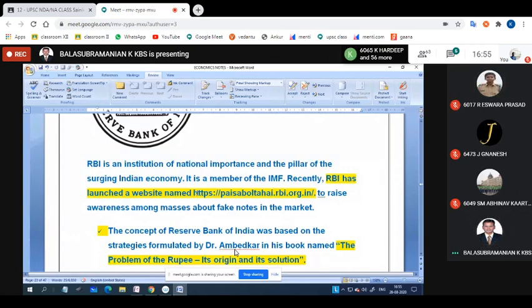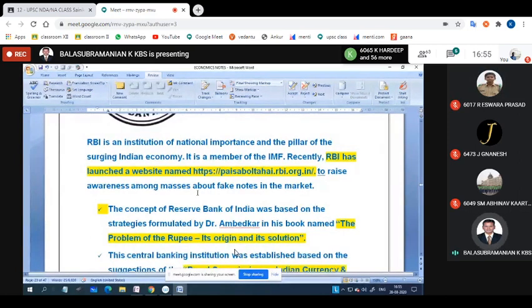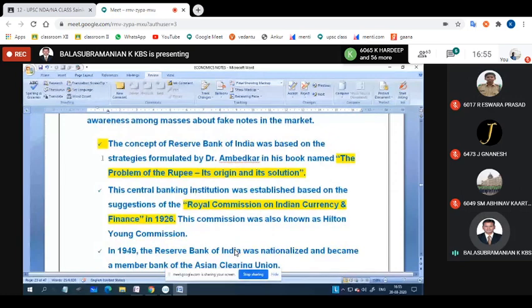Do you have any doubt? The history is also available. The concept of RBI was based on the strategies formulated by Dr. Ambedkar in his book The Problem of the Rupee. It is its origin and its solution. So they may ask which book, written by whom: The Problem of the Rupee, its origin and its solution.